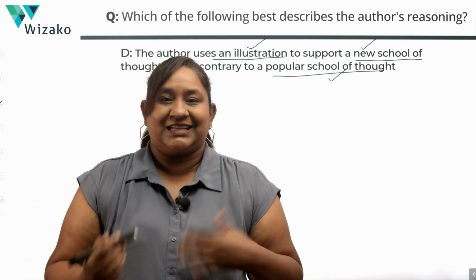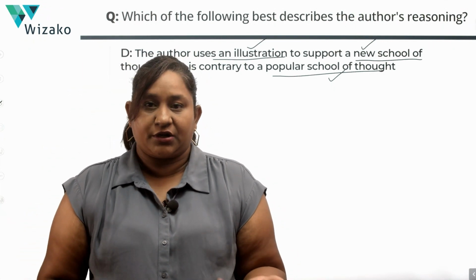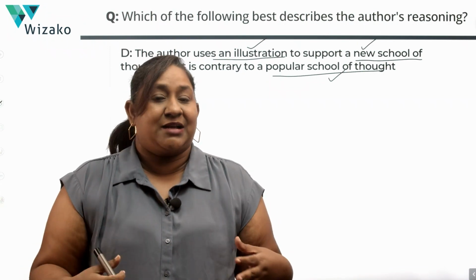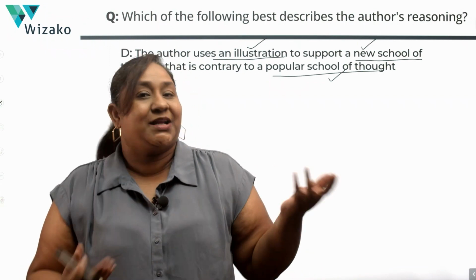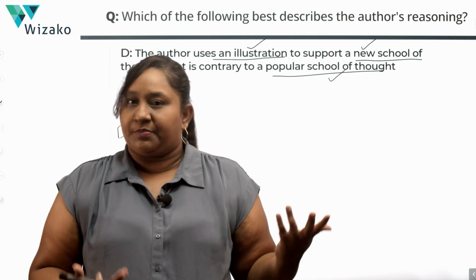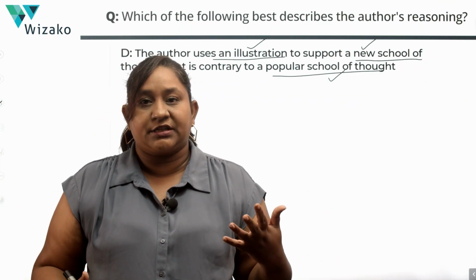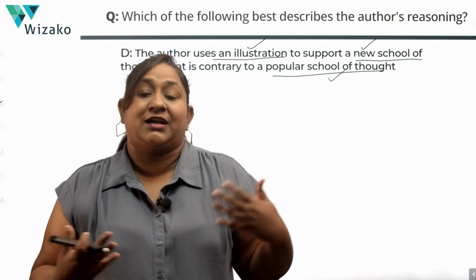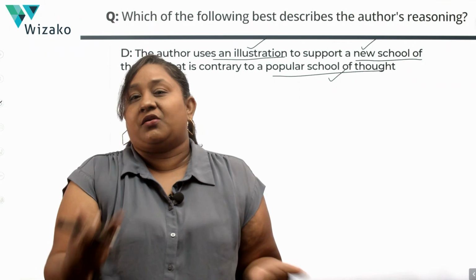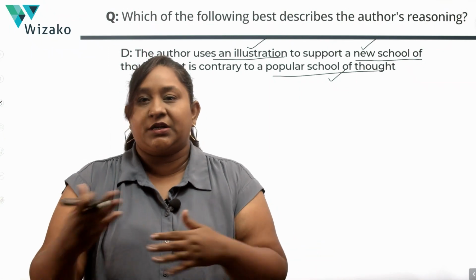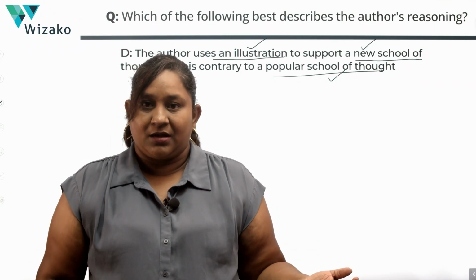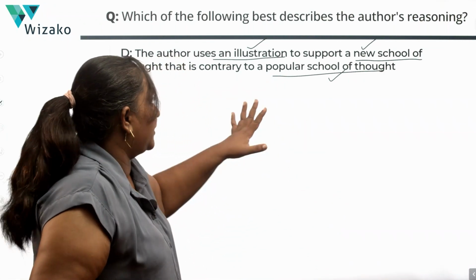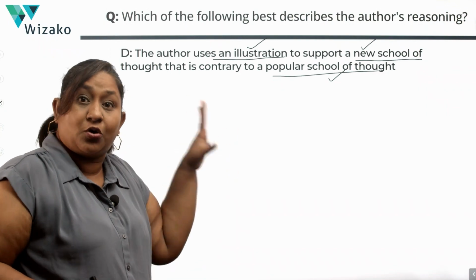An illustration is an example, a demonstration that you are doing in order to validate something. So this is an example, not a true example, a hypothetical example, but an example nonetheless that the author is using to say, hey, if you are someone who wants to protect the environment and that's why you're driving a hybrid car, you go and buy beef in that hybrid car, then one is offsetting the other. So it paints a picture. In order to validate something, D definitely is something the author is doing. We'll hold on to D.